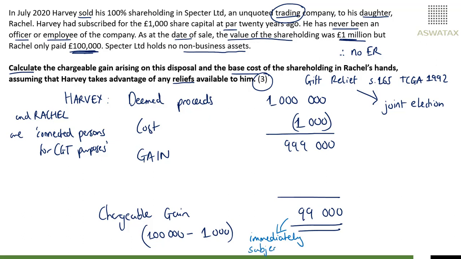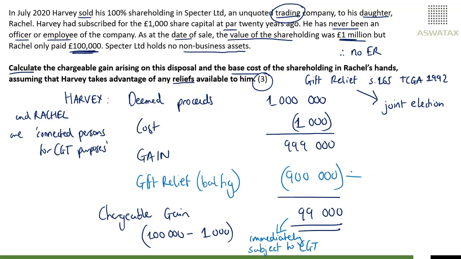And that is generally the understanding when any cash has actually been received. And the balancing figure is then the gift relief. Gift relief is effectively your balancing figure. And that is 900,000.